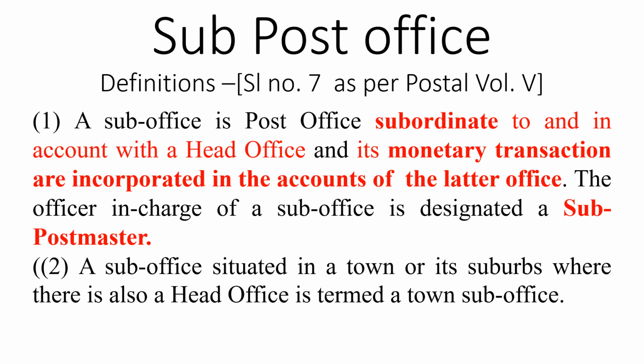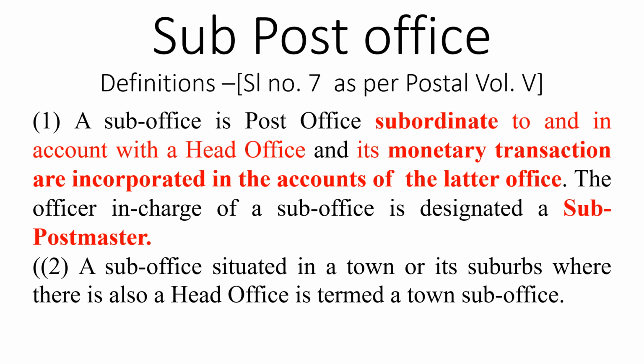Then the second point you can recollect: when a sub post office is situated in a town or a suburban area where there is a head post office also, then those sub post offices are called town sub offices.